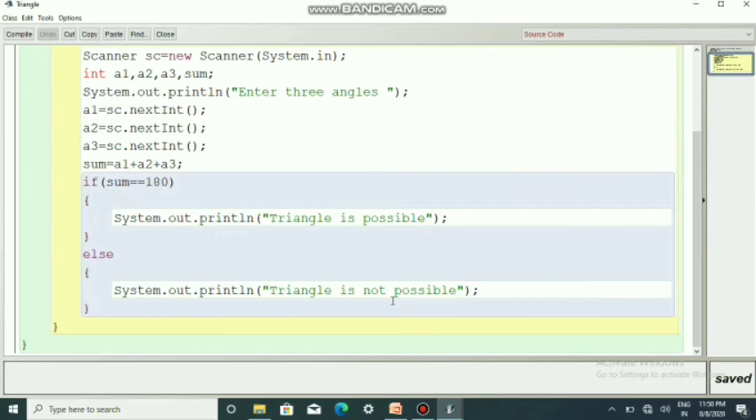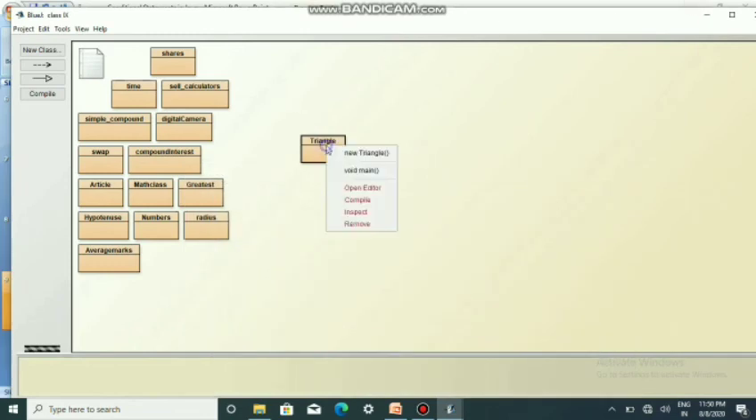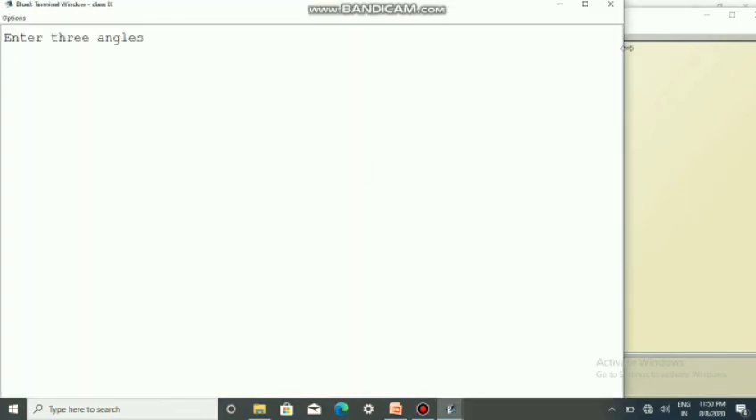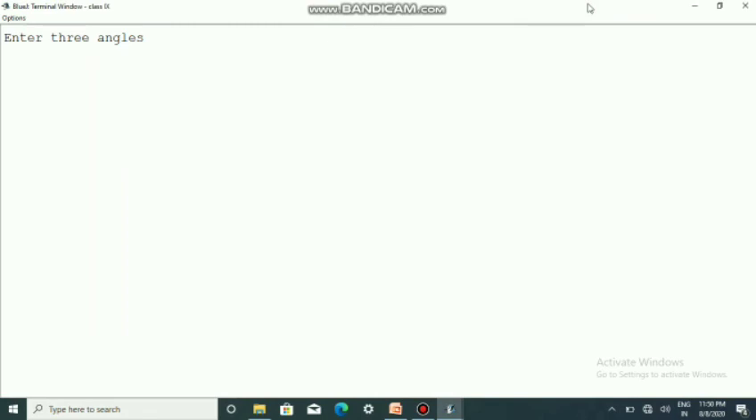So we'll run and check the program. Before that, we'll compile it. No syntax errors. So Triangle is our program. Right click and run void main, and it is asking to enter three angles. So I'm entering 50, 40 and 90.